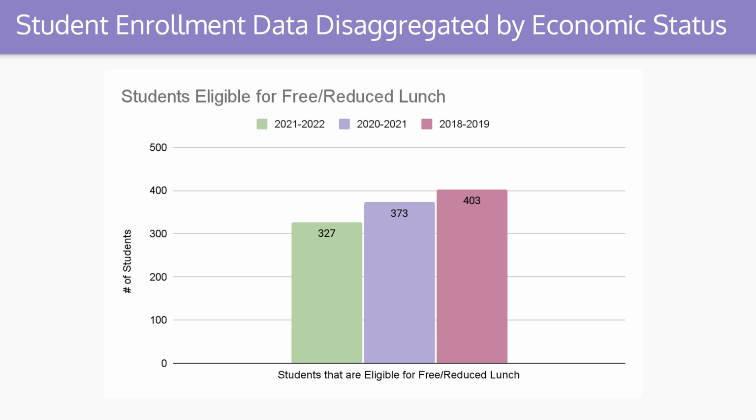Here we are looking at data disaggregated by economic status, and I chose to look at the data for students that are eligible for free and reduced lunch. So you can see here that I have it separated by years and then total number of students on the left-hand side. In 2018 to 19, we had 403 students on free and reduced lunch. In 2020 to 2021, we had 373 students. And then in 2021 to 2022, we had 327 students that were eligible for free and reduced lunch.